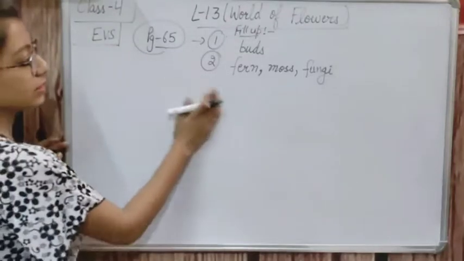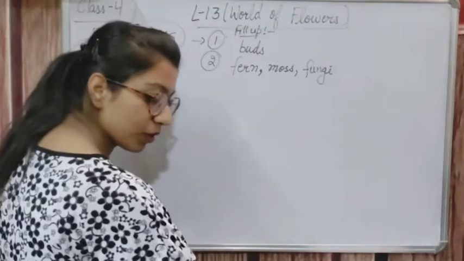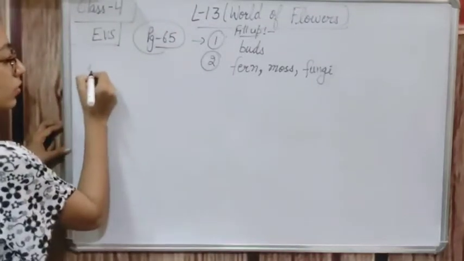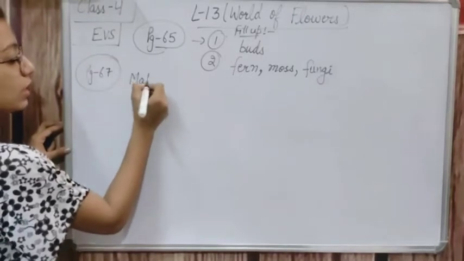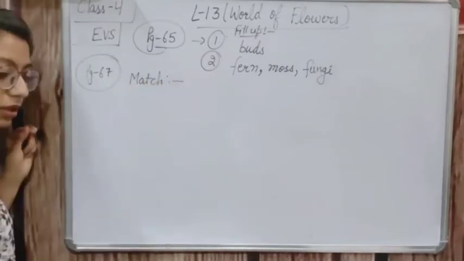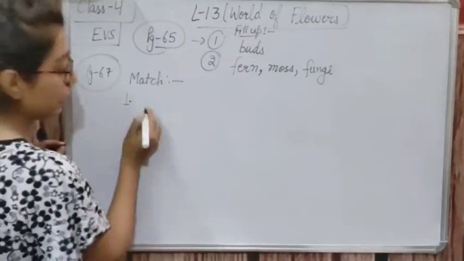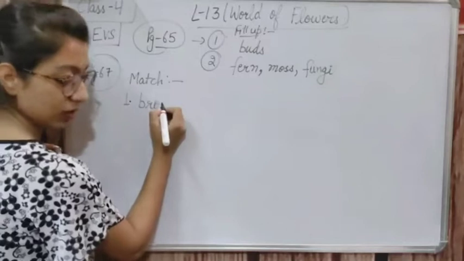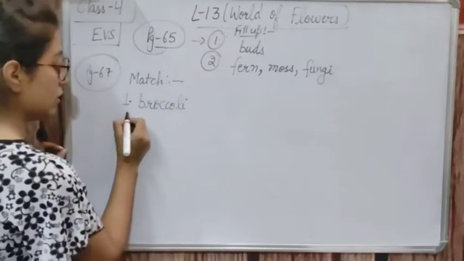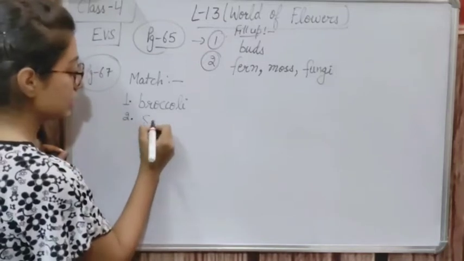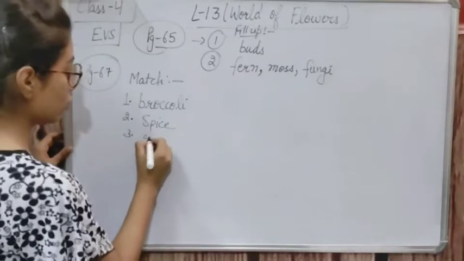Then move on to the next page, page number 67. These are the match the following. On the left hand side it is written broccoli. Second is spice. Third is rose water.